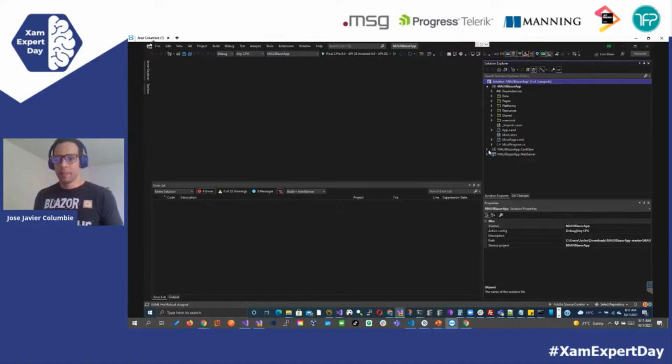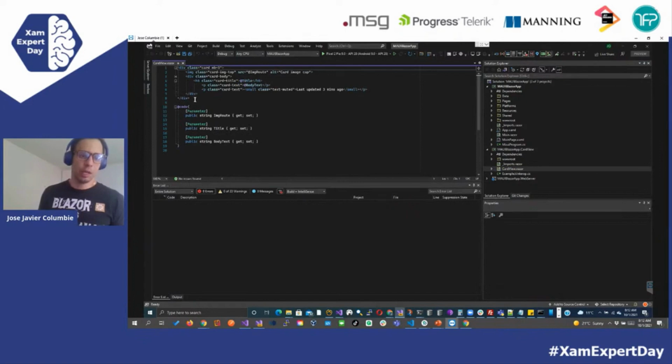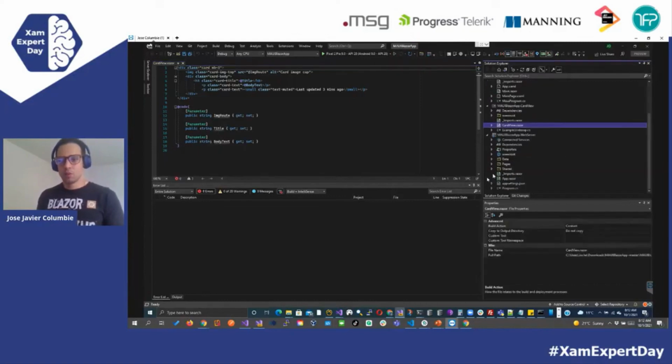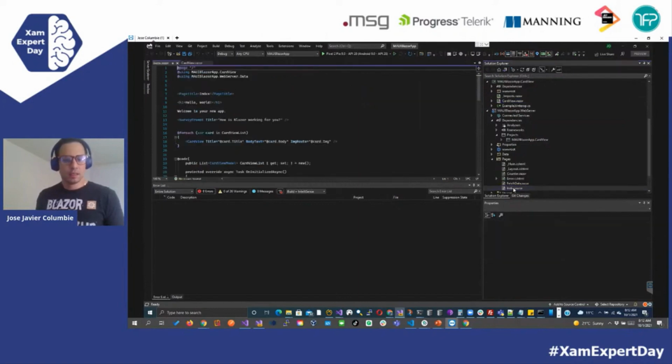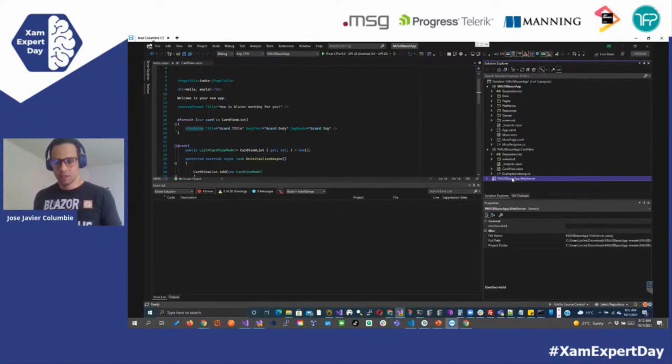We have a Razor class library where we have just a component called view Razor, and you can see that it's a simple div that is taking some HTML and passing some parameters, the image, the title, and the body text. And we have our Blazor web server app that pretty much again has reference to that Razor class library, and then in our index page we're calling that card view. So we are iterating from a collection of card view list, and we are showing that. And let's run the server app first, the Blazor server application.